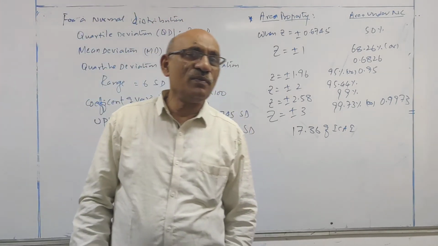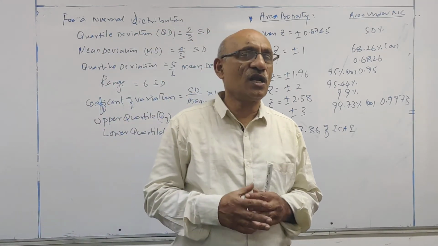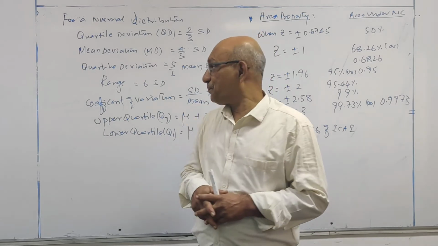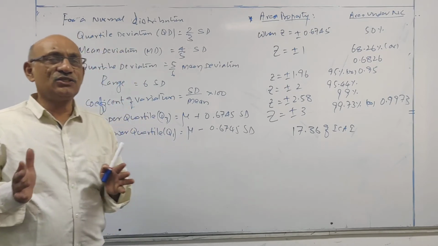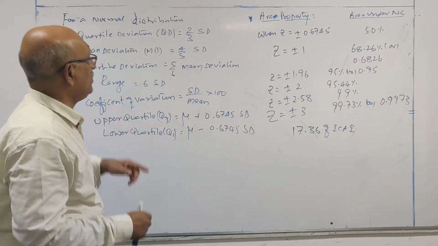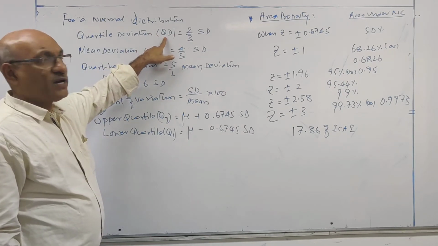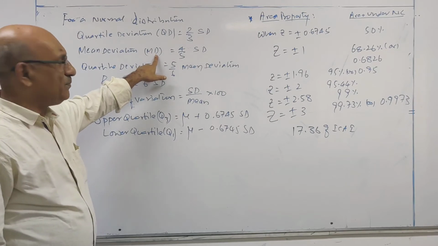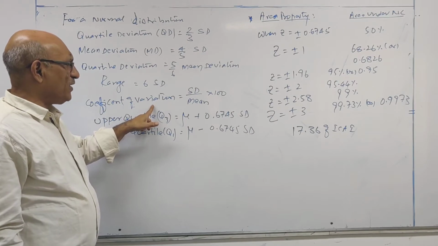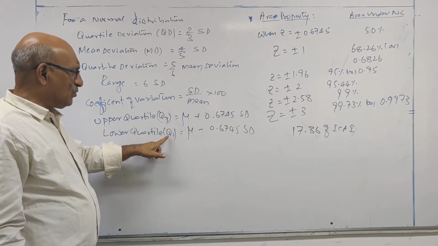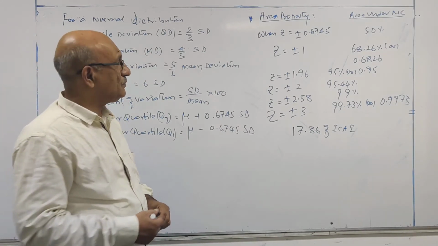Like binomial distribution and Poisson distribution, problems under normal distribution are also divided into 2 categories. First one is the calculations based on mean and standard deviation. That is, when mean and standard deviation are given, how to calculate quartile deviation, mean deviation, range, coefficient of variation, Q3, Q1, and points of inflection also.